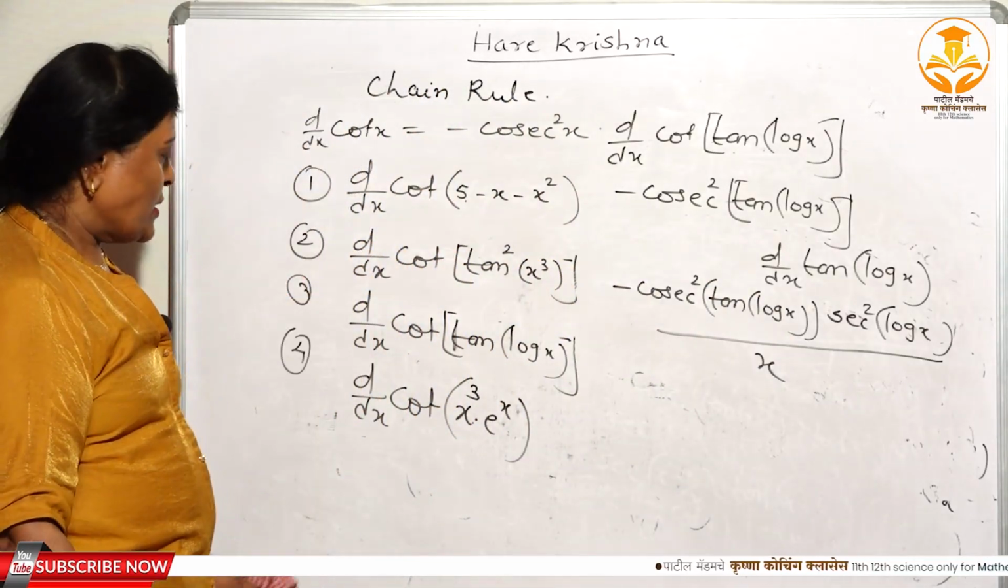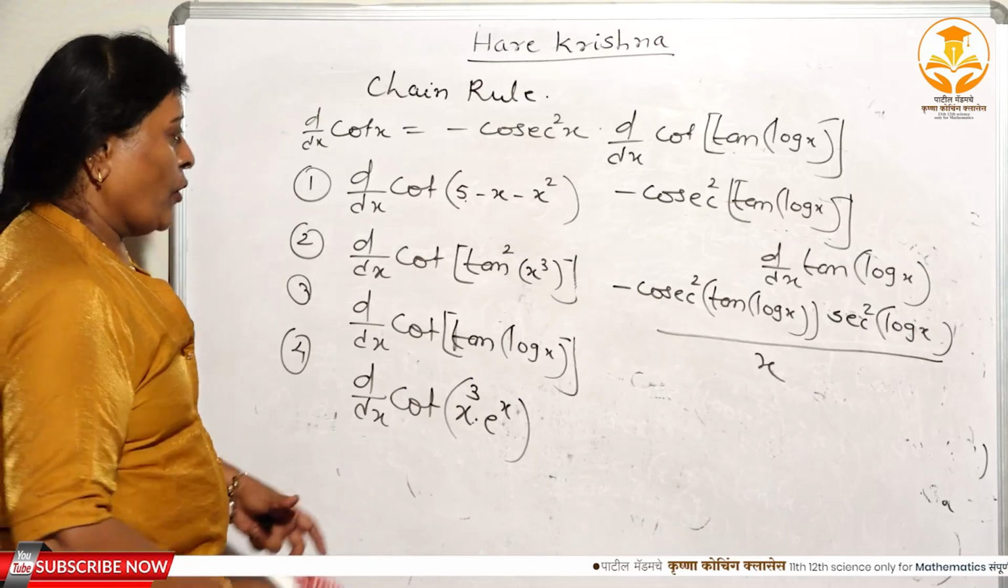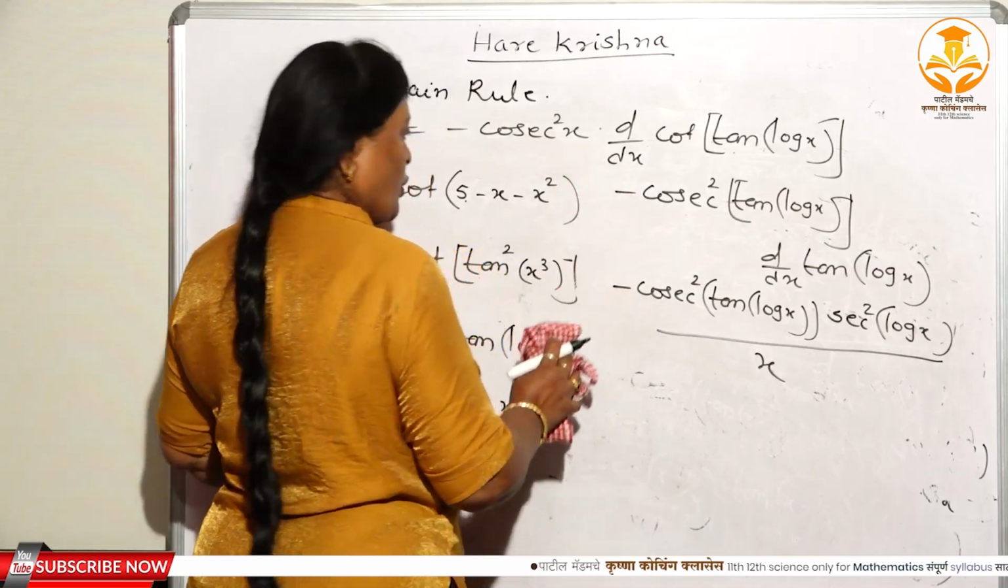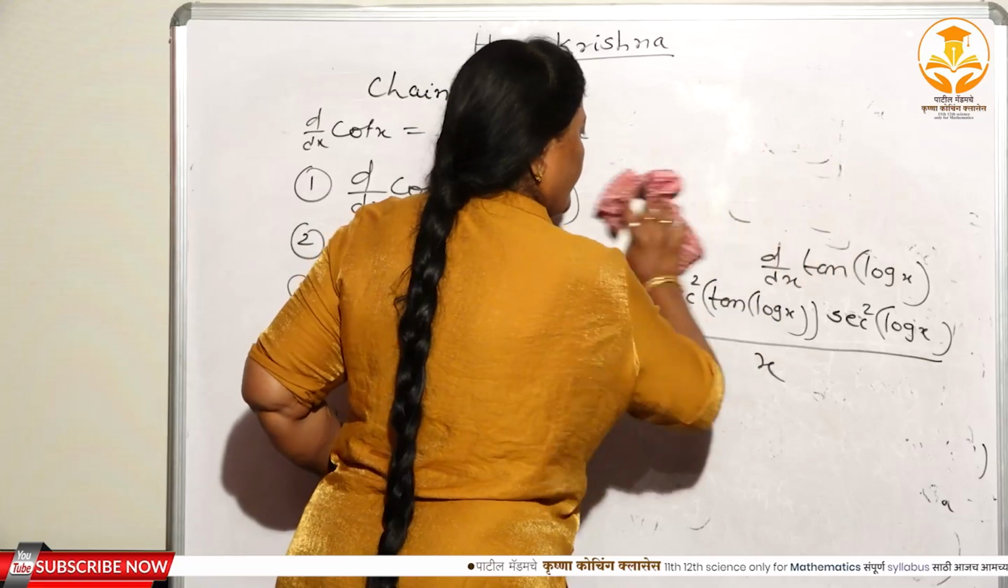Now I will take the last, that is the solution of the cot. Isn't it? Cot of x cube e to the power x. See, the fourth one.